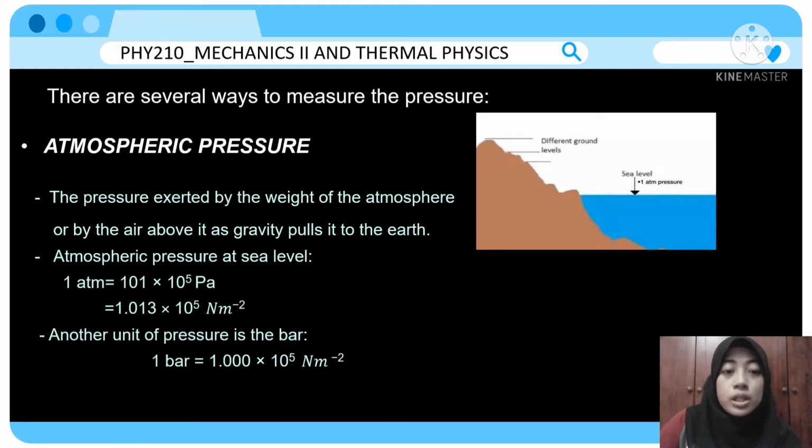Atmospheric pressure is the pressure exerted by the weight of the atmosphere, or by the air above, as gravity pulls it to the earth. Atmospheric pressure at sea level is 1 atm, which equals 1.013 × 10^5 pascals, or 1.013 × 10^5 newtons per meter squared. Another unit of pressure is the bar. 1 bar equals 1 × 10^5 newtons per meter squared.